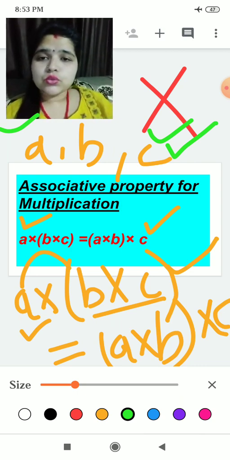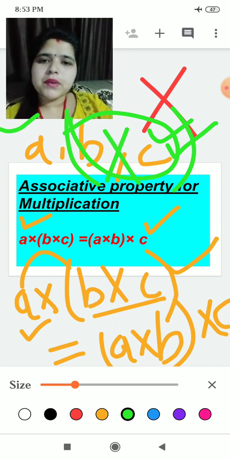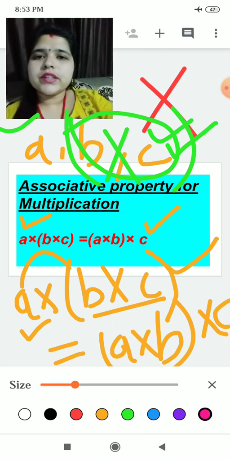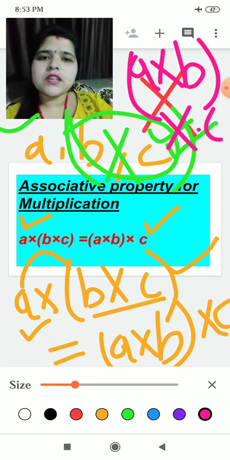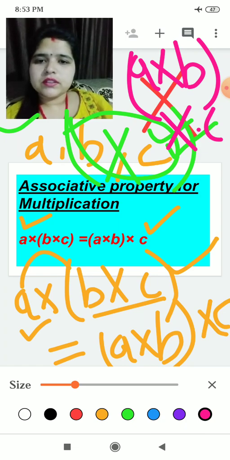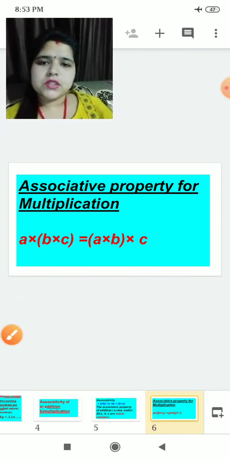So what will you do? First you will take these two numbers, okay. A multiply, in a bracket you will write B multiply C. But in the next bracket you will take A multiply B in one bracket and multiply C after that. This is the associative property for multiplication.